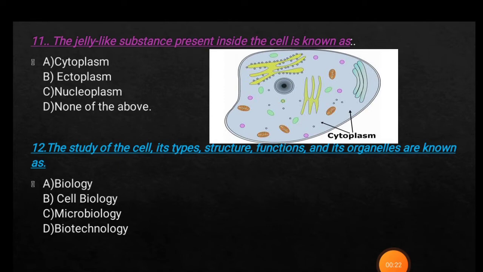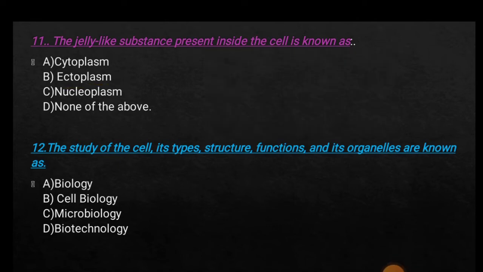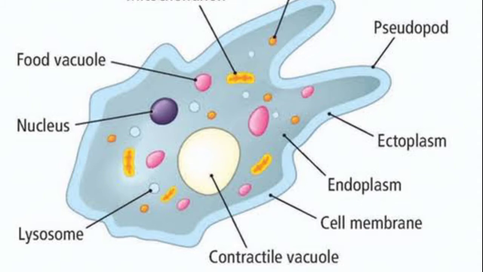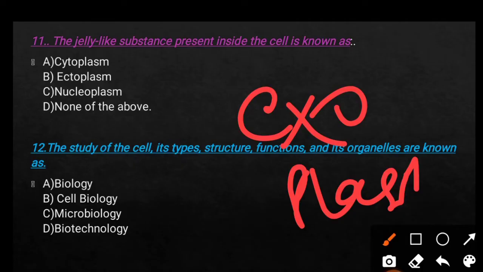And what is ectoplasm? Ectoplasm is also known as exoplasm, and it is the outer part of the cytoplasm of a cell. Like that, endoplasm is the innermost layer of the cytoplasm, that is known as endoplasm.